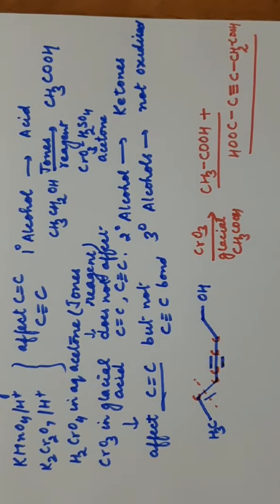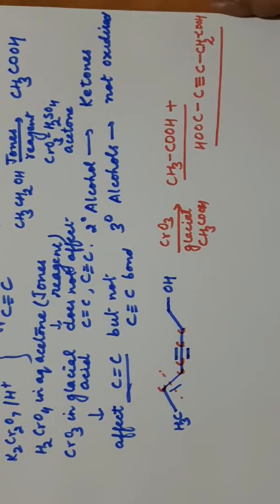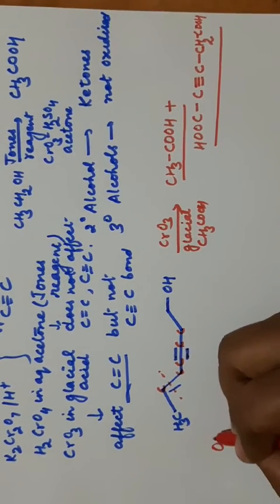So we have discussed weak oxidizing agents: PCC, Collins reagent, PDC. They are weak or mild oxidizing agents and stop the reaction at the aldehyde stage. A strong oxidizing agent will give acid with 1 degree alcohol, ketone with 2 degree alcohol, and with 3 degree alcohol no oxidation is there. The next oxidation is Oppenauer oxidation.